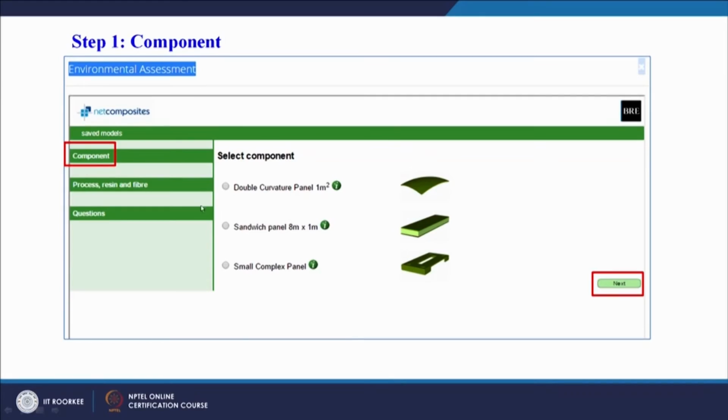Now this is going to be our first step. While we use this tool, we have to select the component. Three components are pre-entered into the system, and we have to choose among these three. One is a double curvature panel of 1 meter square surface area, another is a sandwich panel of 8 meters by 1 meter, and the third is a small complex panel. This is the geometry for the complex panel. First we have to click on a bubble and select the shape that we want to analyze.